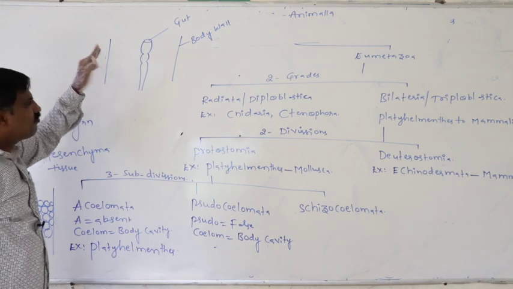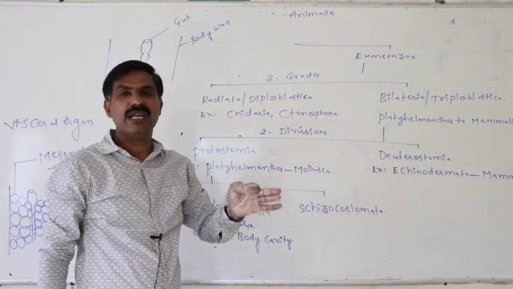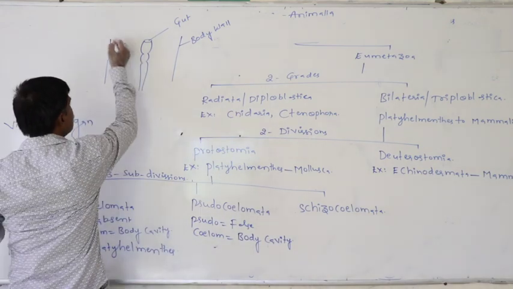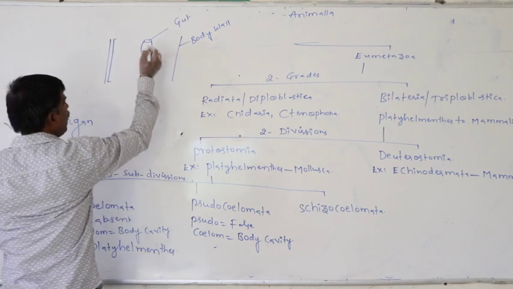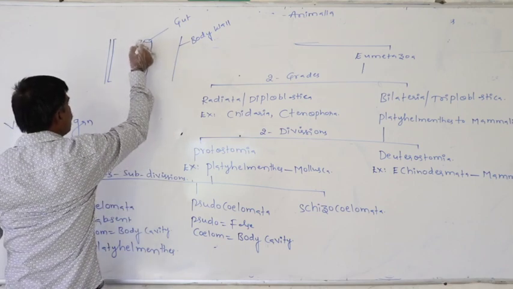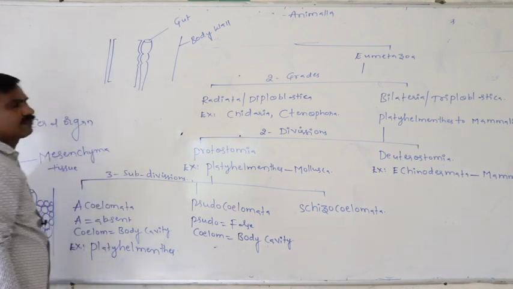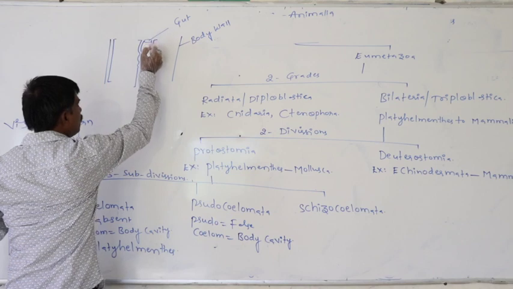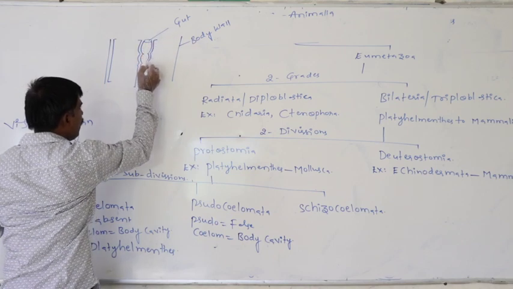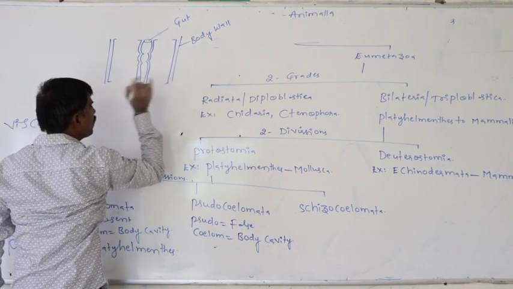That space must be covered with mesodermal layer on both sides, like this. This is the mesodermal layer. This is the mesodermal layer. Similarly here also, this is the mesodermal layer.